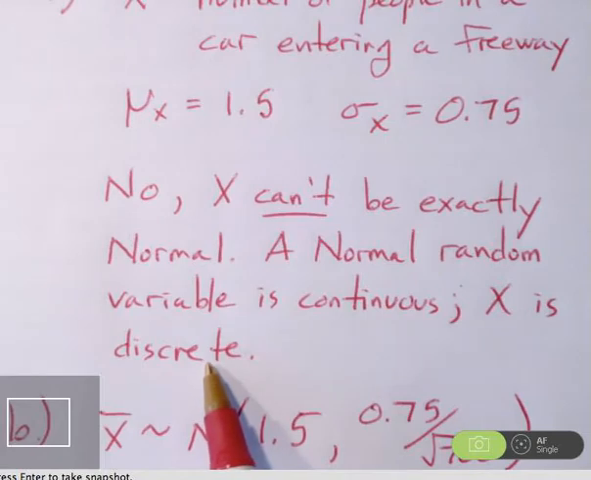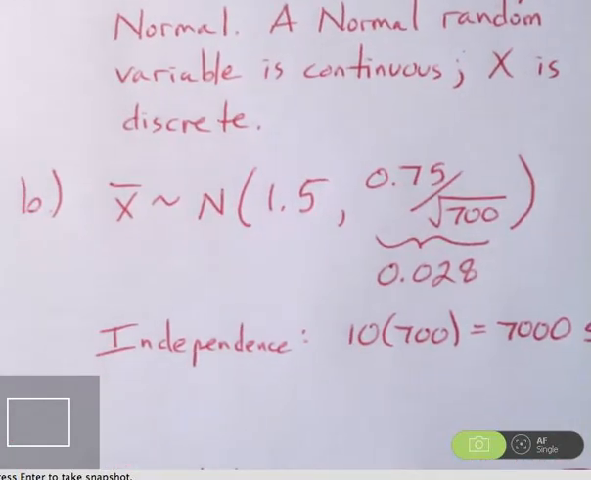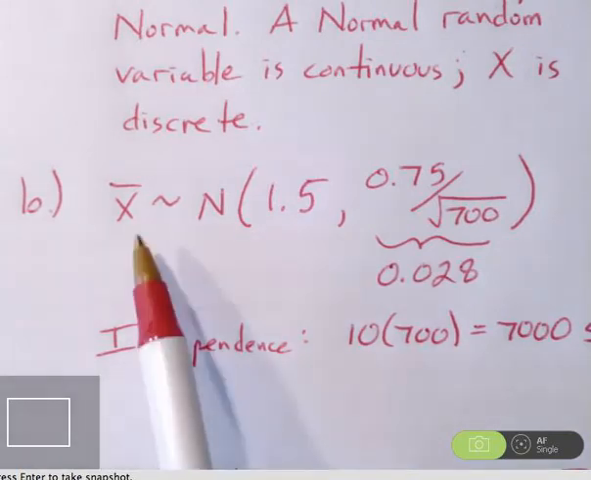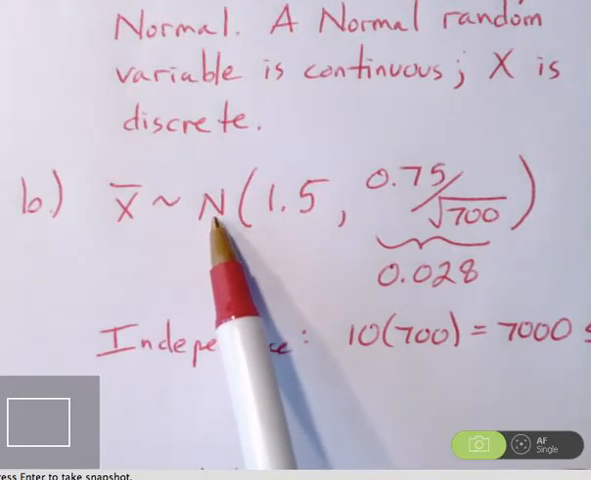However, in part B, X bar can be represented with the normal distribution. So apparently the capacity of the interchange is 700 cars per hour. So by the central limit theorem, what is the approximate distribution of the mean number of persons, X bar, in 700 randomly selected cars at this interchange? So fine, the mean can be determined as normally distributed.